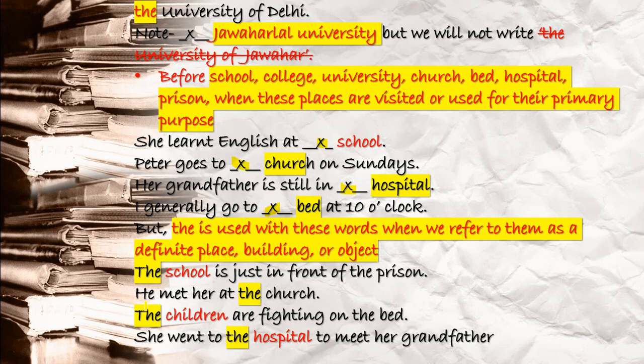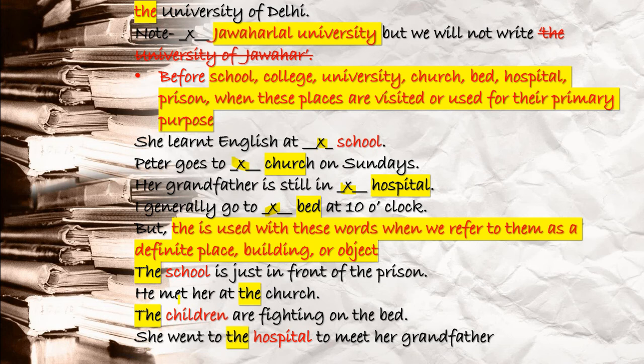But the is used with these words when we refer to them as a definite place or building or object. When you talk about a particular place or building or object, with words like school, college, university, church, bed, hospital, prison, before that we will put the. You see how? The school is just in front of the prison.